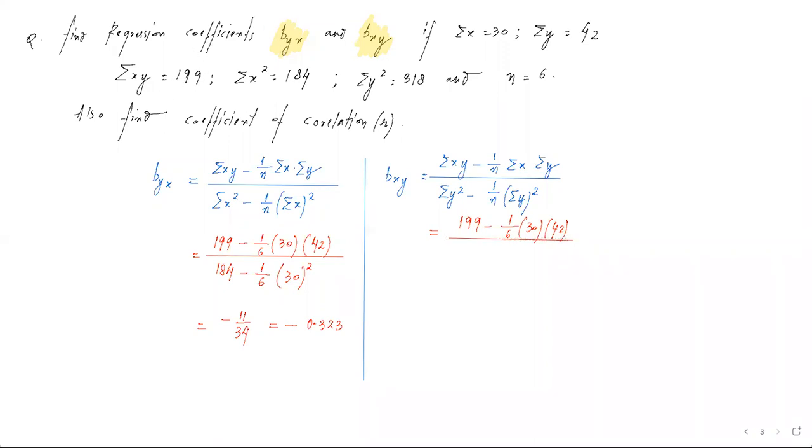summation y square. We can see the data given, summation y square is 318. So it is 318 minus 1 by 6 summation y का value हम देख पा रहे हैं It is 42. So in denominator, we have 42 का square. Now on calculation, once again, you will get minus 11 by 24 this time. जिसको हम decimal में calculate करेंगे, so we have got 0.458 with a negative sign.